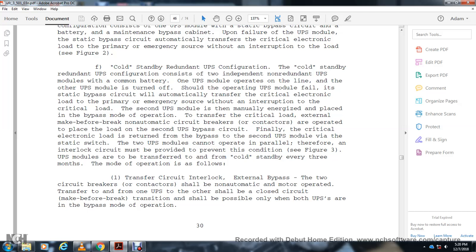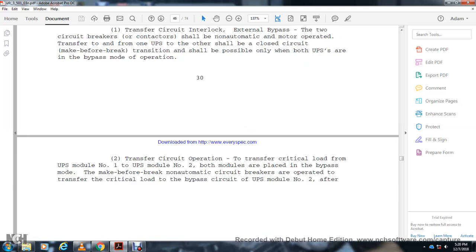The transmission shall be possible with only the UPS or bypass mode operation. Transfer circuit operation with the transfer of the critical load from the UPS module number 1 to the UPS module number 2. Both modes are played in bypass mode with make-before-break. Non-automatic circuit breakers are operated with the transfer of the critical load with the bypass circuit for the uninterrupted power supply module number 2 after.